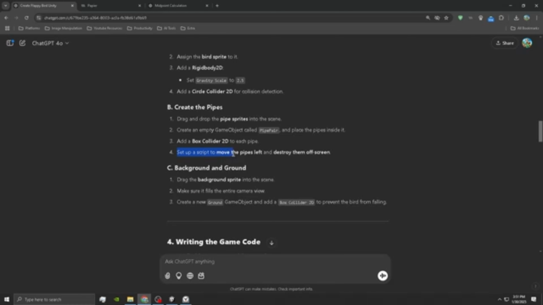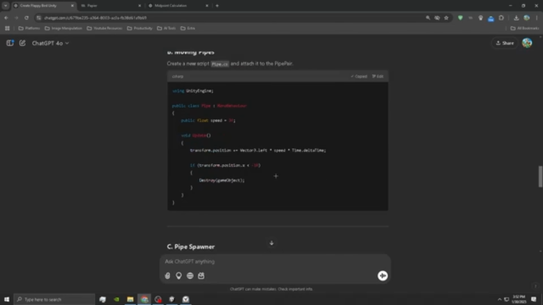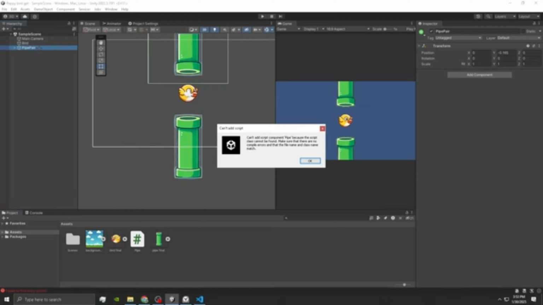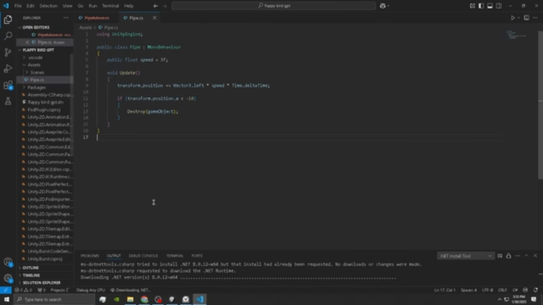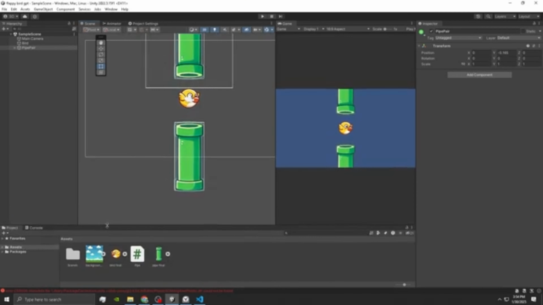Set up a script to move the pipes left and destroy them off screen. Okay, well, does it have the... Oh, here it is. Here's the script. And here we go. Drag it on. Pipe is not found. Oh, that's not good. Might have to call it quits here. ChatGPT might take the L.